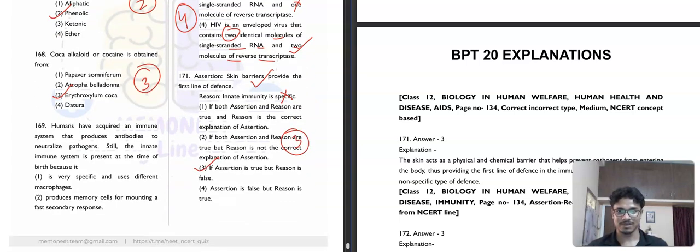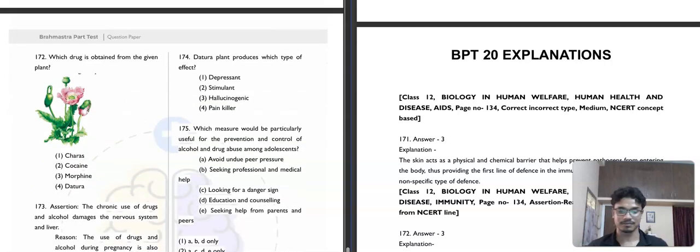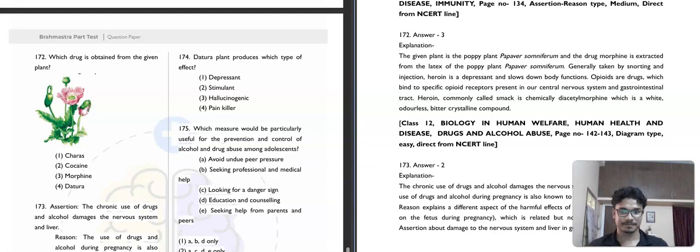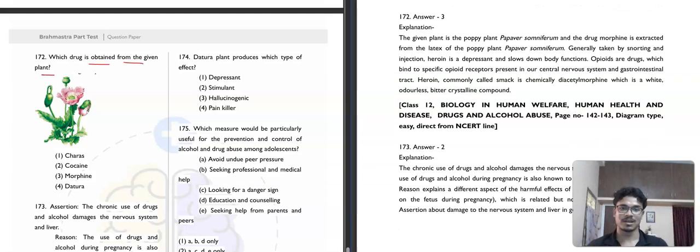Then question number 172. It is saying that is obtained from the plant. So the given plant is the poppy plant here. So you know that Papaver somniferum is the plant from which the drug morphine is extracted. The third option here will be our correct answer.